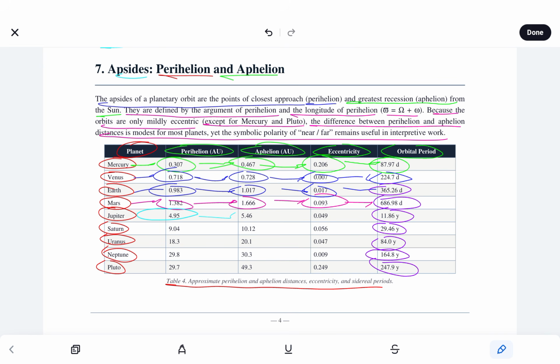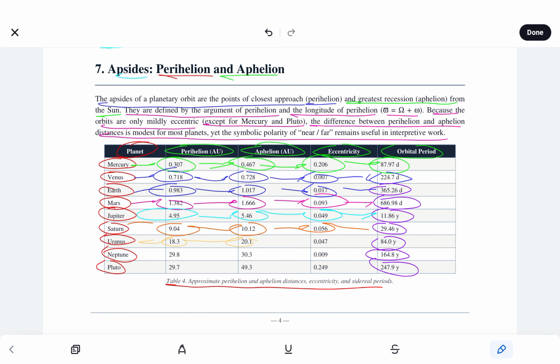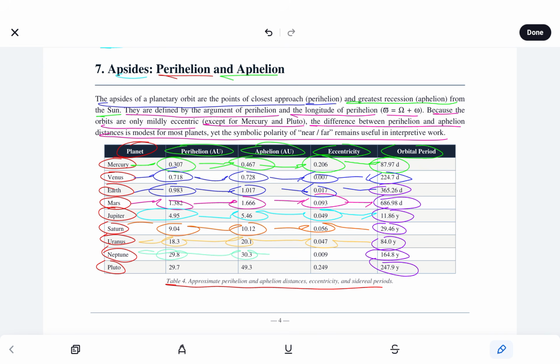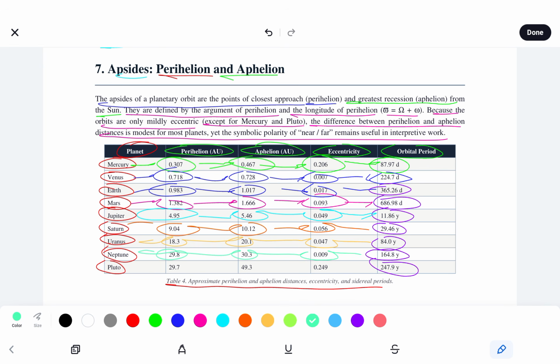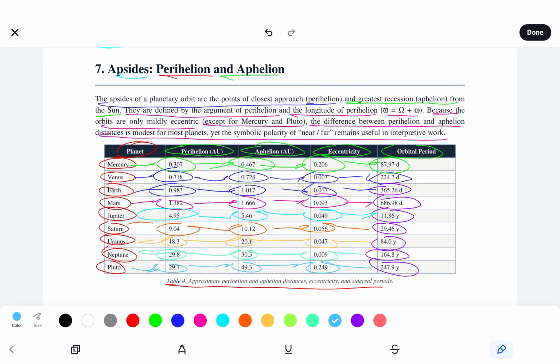Jupiter, 11.86 years. Saturn, 29.46 years. Uranus, 84.0 years, so 84 years exact. Neptune, 164.8 years. And Pluto, 247.9 years.